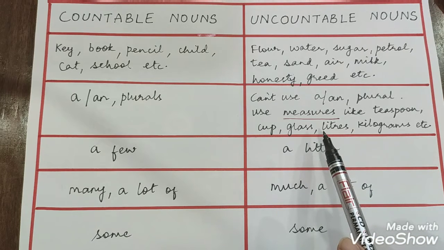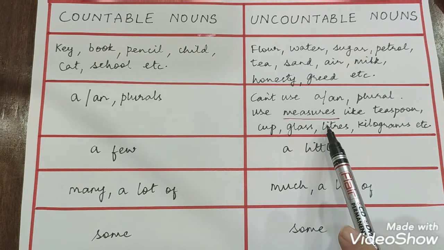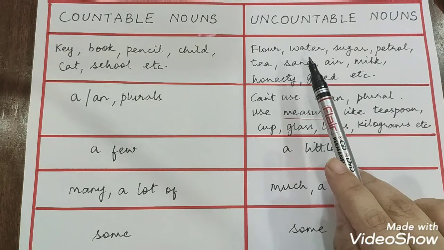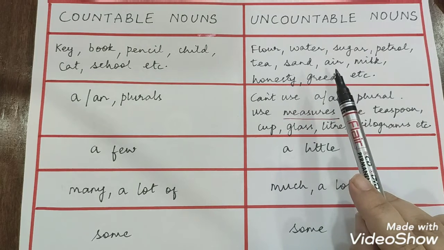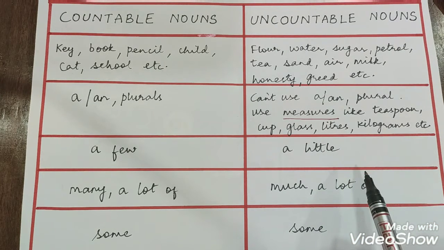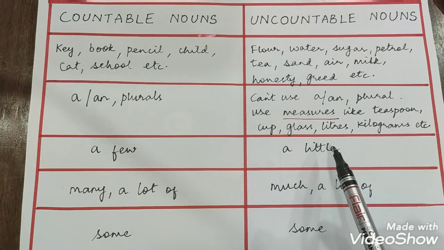So what do we use instead? We use measures or units to talk about its quantity. So we can say a glass of water, a liter of petrol, a teaspoon of sugar or a cup of tea. Or we can use units of measurement like kilograms, liters, etc.